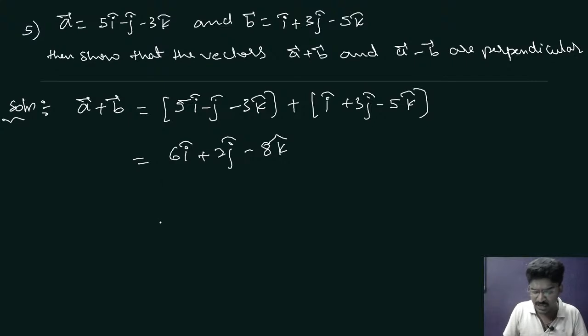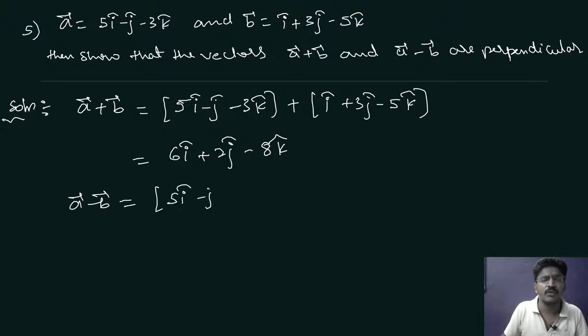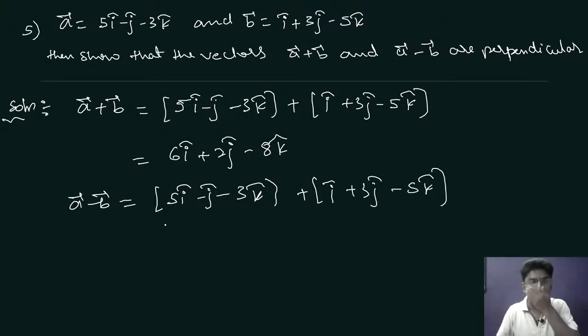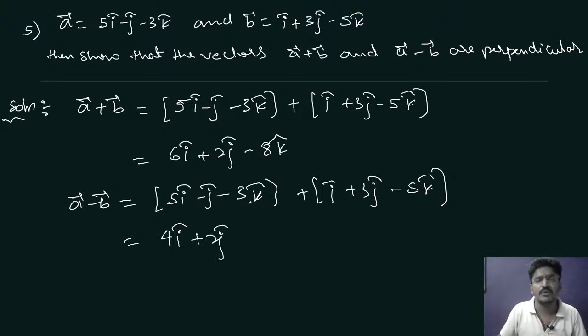This is vector A plus vector B. Next find vector A minus vector B, that is 5i cap minus j cap minus 3k cap minus I cap plus 3j cap minus 5k cap. So now subtract: 5i cap minus I cap, 4i cap, minus j cap minus 3j cap, minus 4j cap, minus 3k cap plus 5k cap, plus 2k cap.